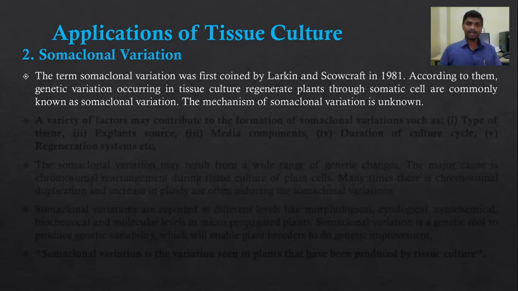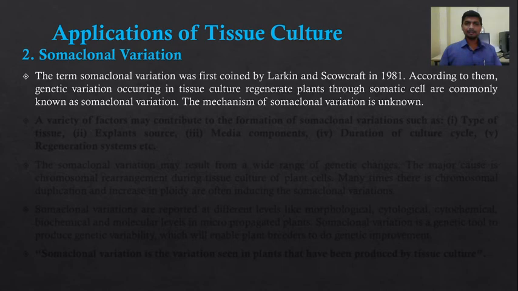So the plantlets regenerated by using tissue culture methods are like their explant, or the stock plant from which the explant has been prepared, but genetic variation may occur in the tissue culture regenerated plants through the somatic part or somatic cell. Such variations are known as somaclonal variation. The mechanism of somaclonal variation is unknown.